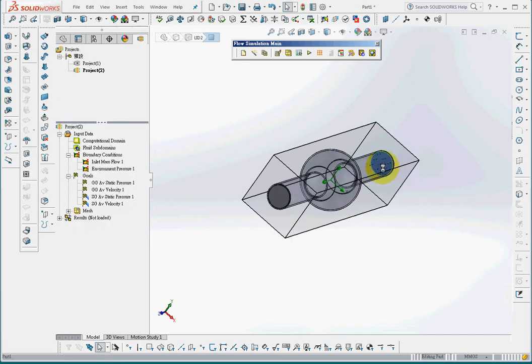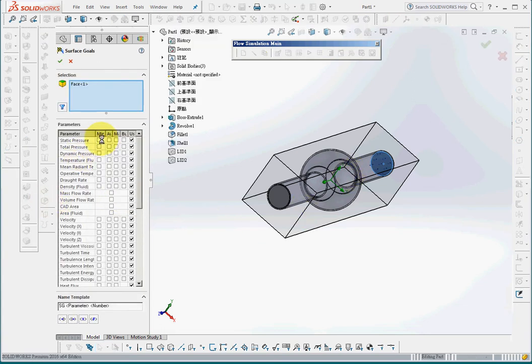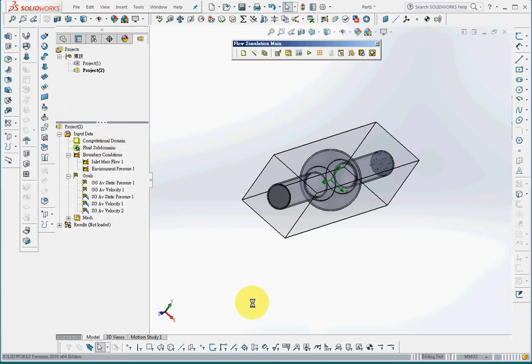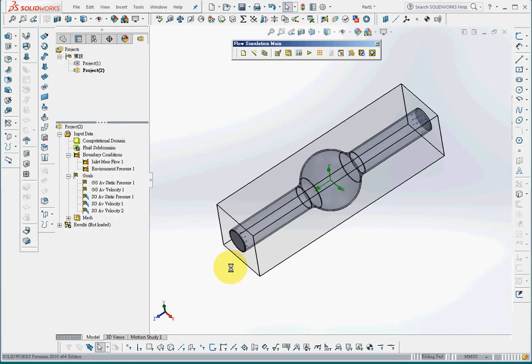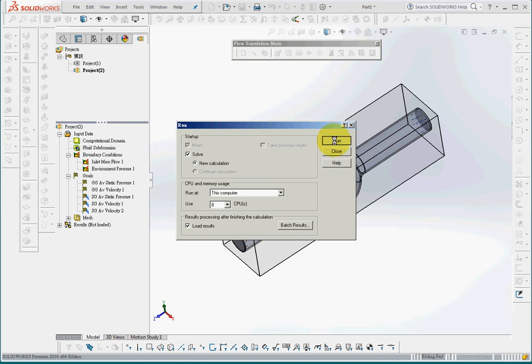For the outlet surface, we have already defined the pressure. So for the outlet surface, we don't have to calculate pressure. So there's only velocity. So now I have already defined the goal, which is the thing that I want to know for the result. So this is the step 4. And step 5 will be run the procedure.